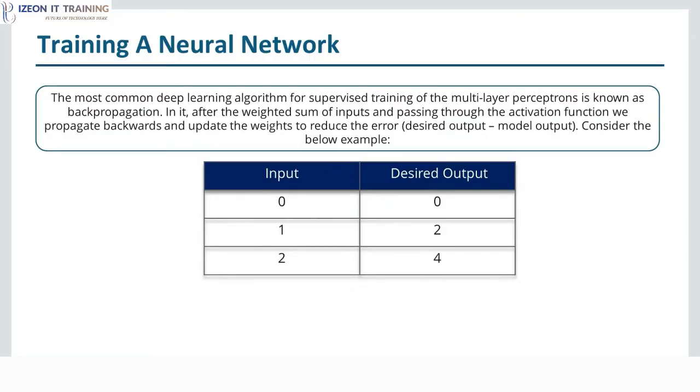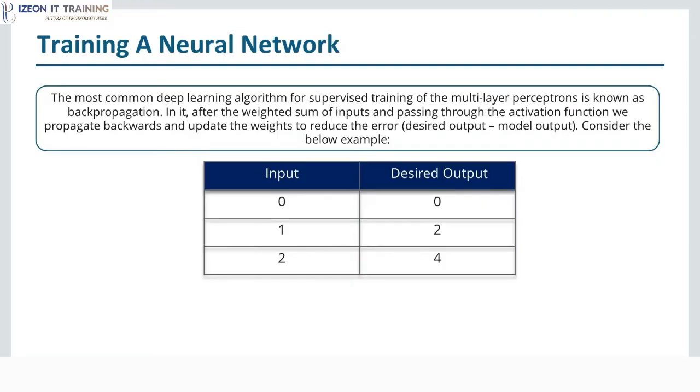We get the output a lot of times and then we compare it with the actual output. Then again we propagate backwards, we change the variables, then again we calculate the output, and we compare it again with the desired output. Then again we propagate backwards. So this process keeps on repeating until we get the minimum value. All right. So there's an example in front of your screen.